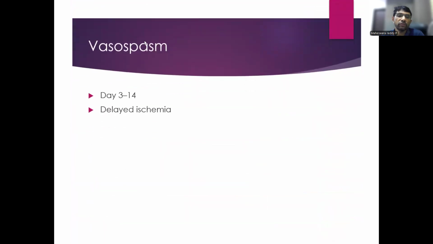What is vasospasm? Vasospasm is narrowing of the arteries in the subarachnoid space due to the presence of blood in the subarachnoid space. It is typically seen between the 3rd to 14th day of the primary bleed. What does it do? The narrowing of the arteries leads to delayed cerebral ischemia and neurological deficits.